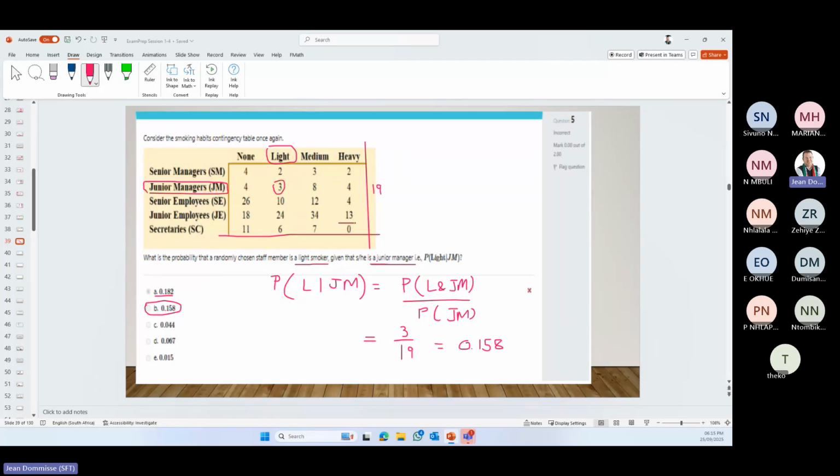So here you can see there's a 0. For secretaries and heavy smoking, the and is 0. So that could have been a question as well, because that means it is mutually exclusive. Okay, so if there's a 0, secretaries and heavy is mutually exclusive because there are none of them. That is how they could also show mutual exclusivity within a table.